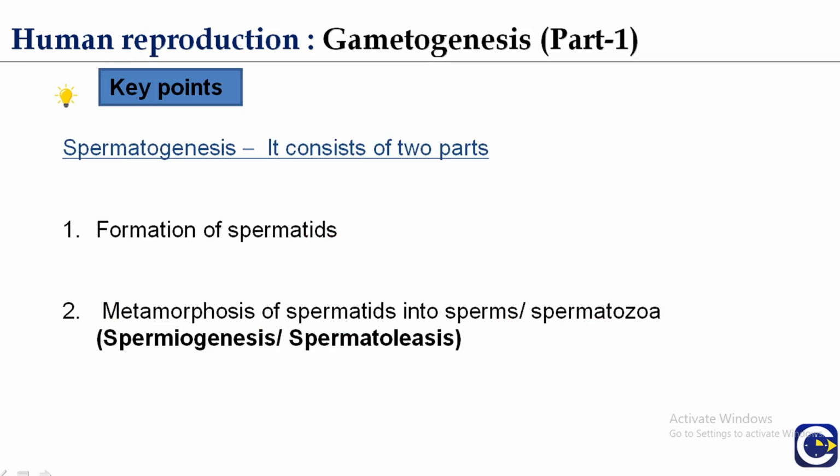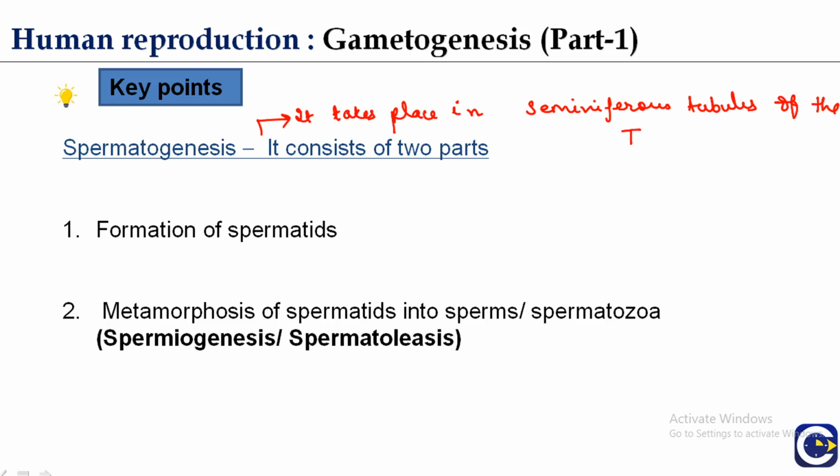Now the complete discussion of spermatogenesis. Spermatogenesis first of all takes place in the seminiferous tubules of the testes.